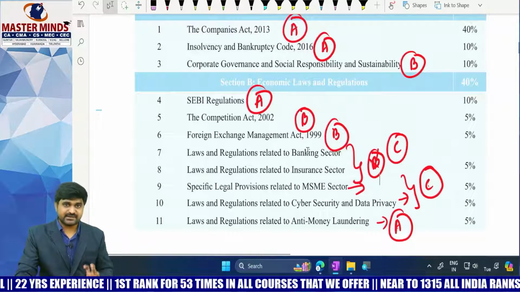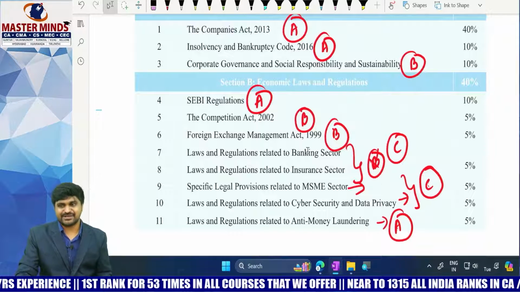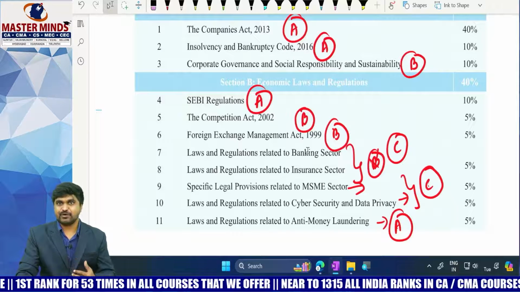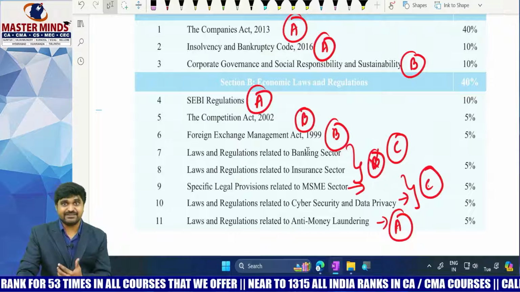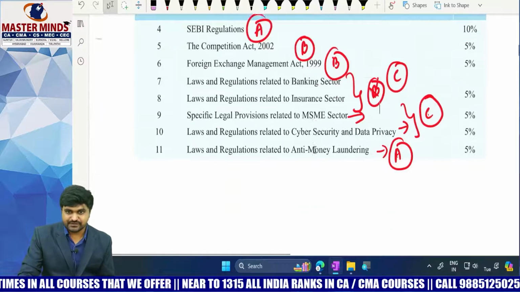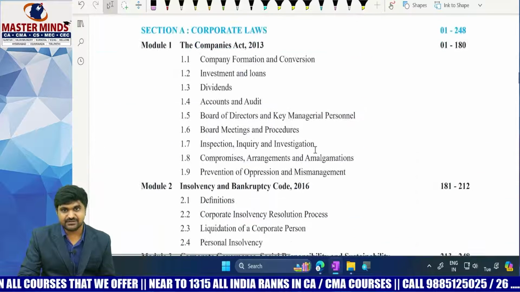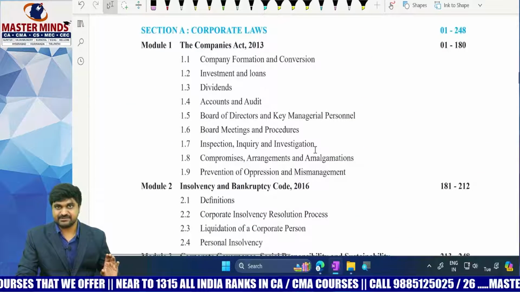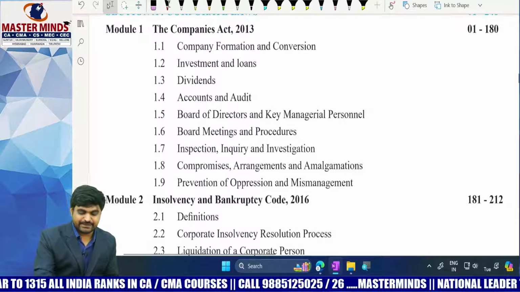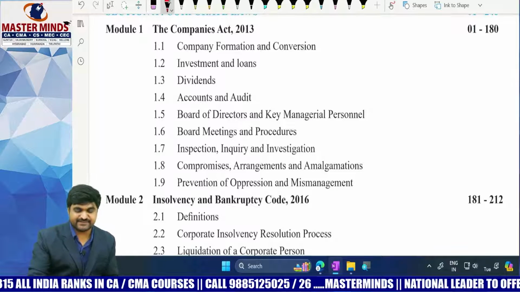And some people may ask, sir, in Companies Act also there are so many chapters. So which chapter is important? That means which chapter has more weightage and which chapter has less weightage. For them, I will provide the analysis for the chapters in Companies Act. First one, company formation as well as conversion.